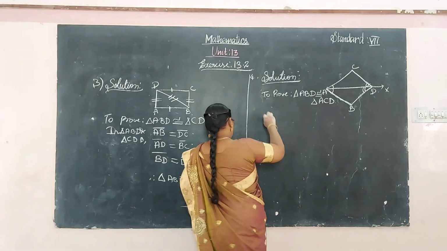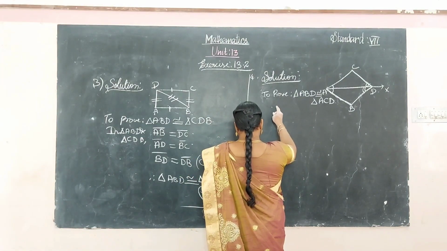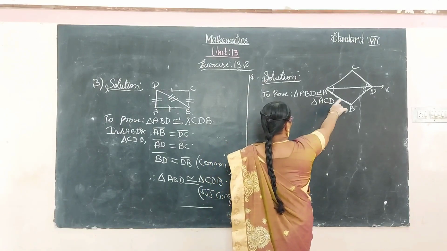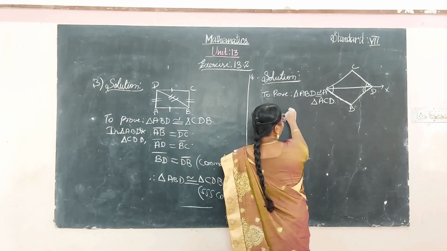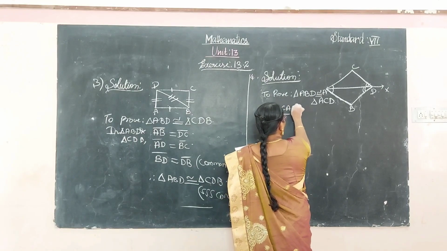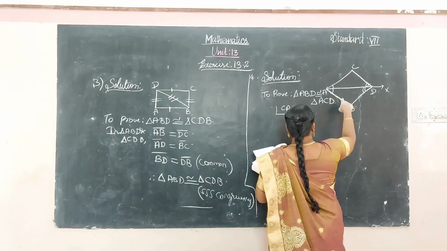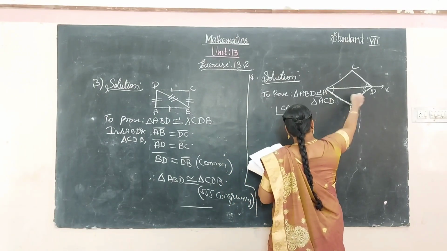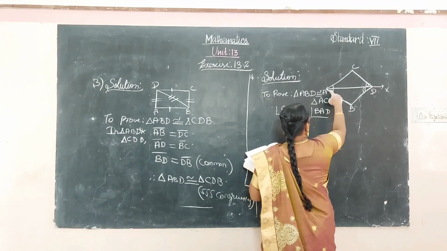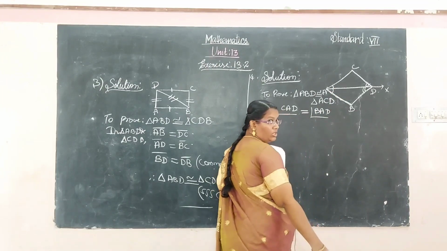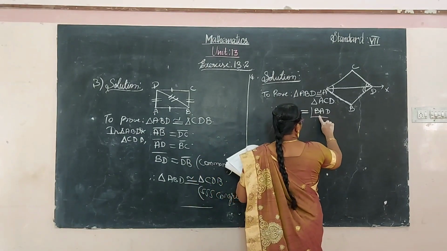So here, which parts are given? The two angles. These angles are equal. So angle CAD is equal to BAD. These two angles are bisected equally, so each angle is equal. So angle CAD is equal to BAD.